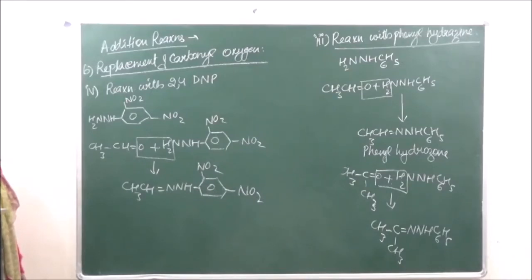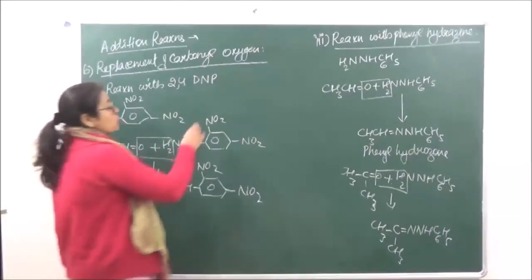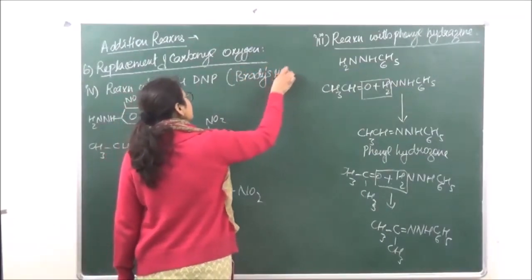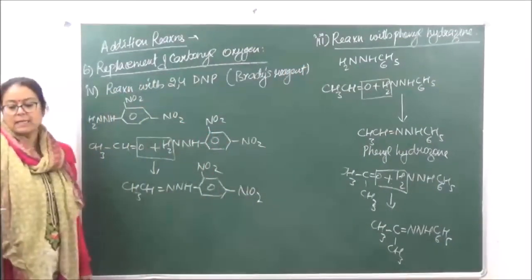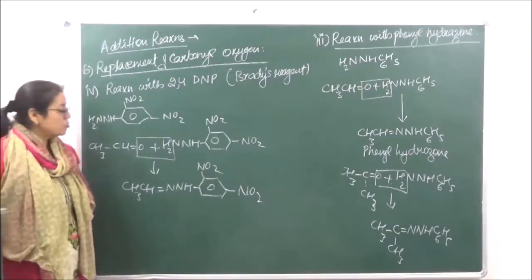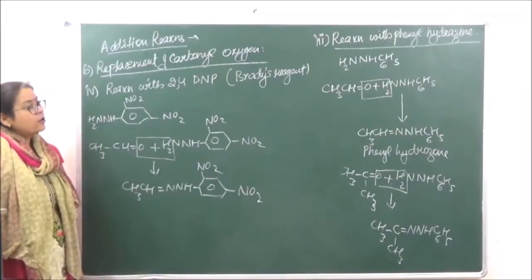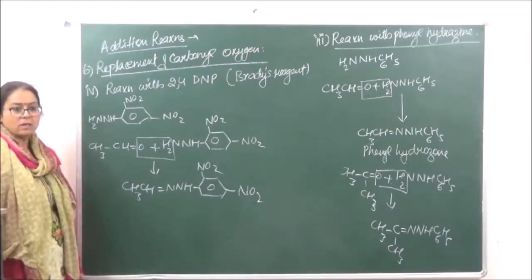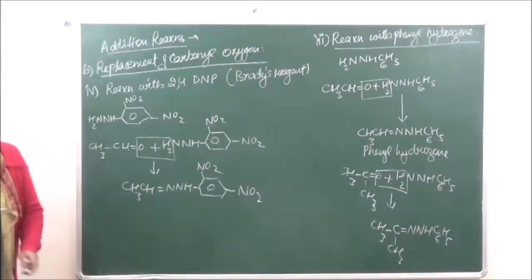2,4-dinitrophenylhydrazone. So this is going to have some color. It may be orange, it may be yellow, it may be red. This is also 2,4-DNP, also known by another name, Brady's reagent. Okay, so this is going to be a test for aldehydes and ketones. Whenever we are reacting 2,4-DNP with either aldehyde or ketone, it is going to give us a colored dye that gives us a test for the carbonyl group which is present in the compound. Okay, now let's go on to reaction with semicarbazide.